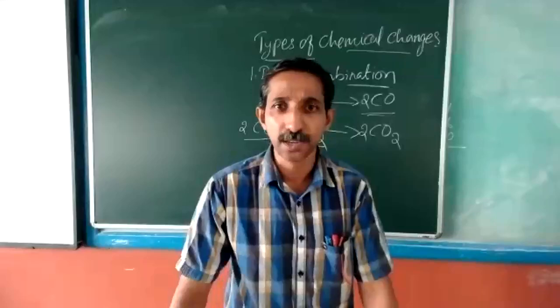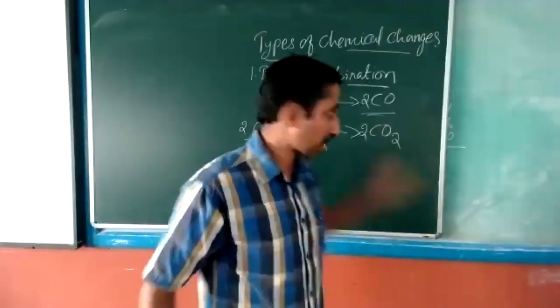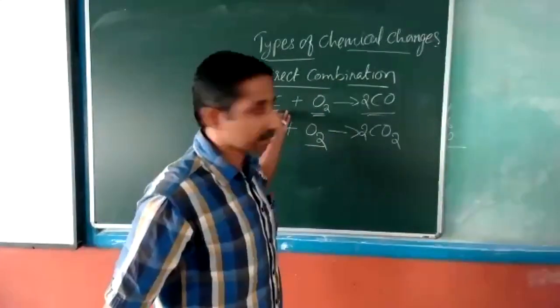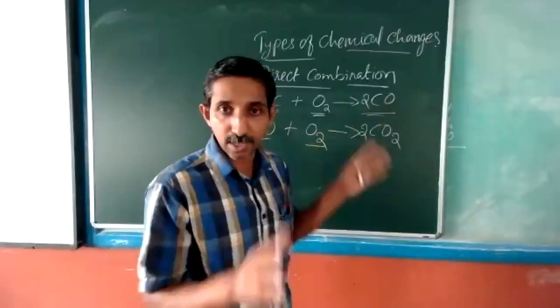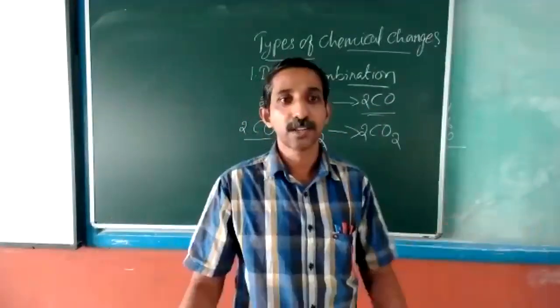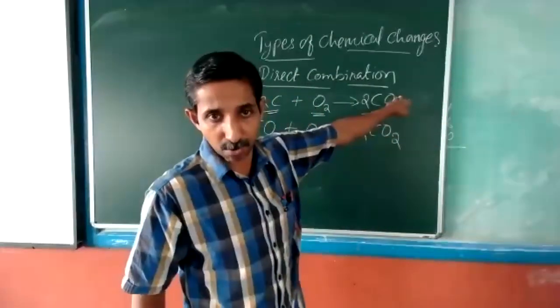What is the difference between an element and a compound? An element will have only one type of atom. So carbon was just an element, oxygen just an element. And carbon monoxide is a combination of carbon and oxygen. So two different types of elements are combined, joined. So that's a compound, isn't it?